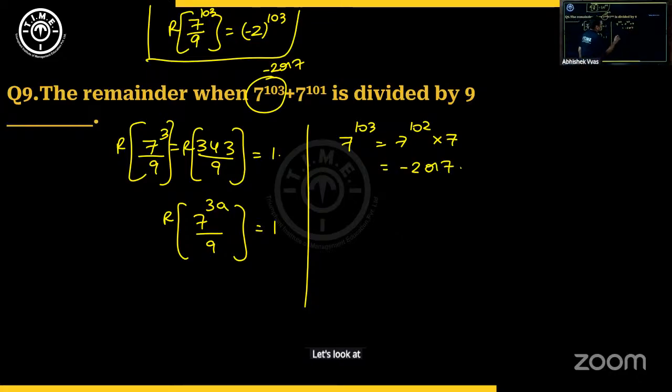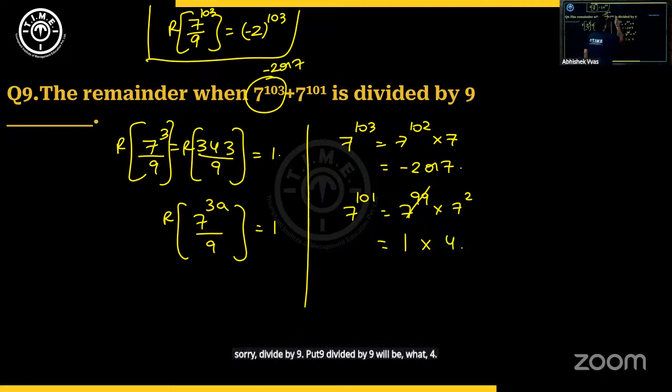Let's look at the second term, 7 to the power 101. Can I think of it as 7 power 99 into 7 square? 7 power 99, and again the power is a multiple of 3, so it's 1. And 7 square is 49. 49 divided by 9 will be what? 4. So this is going to give us 4 remainder.